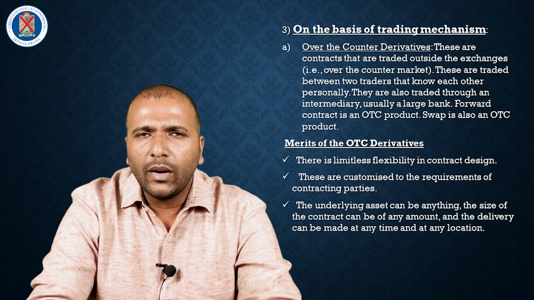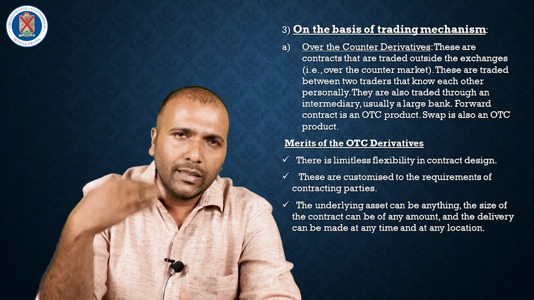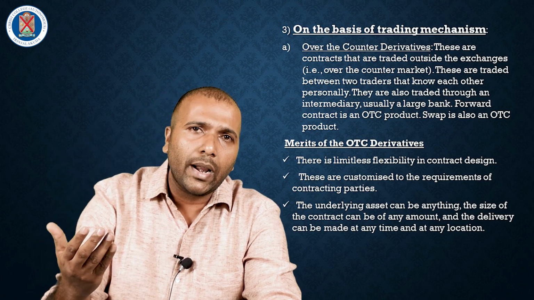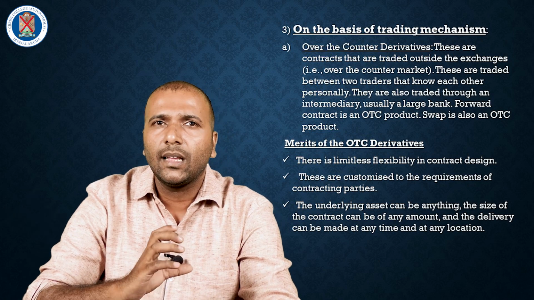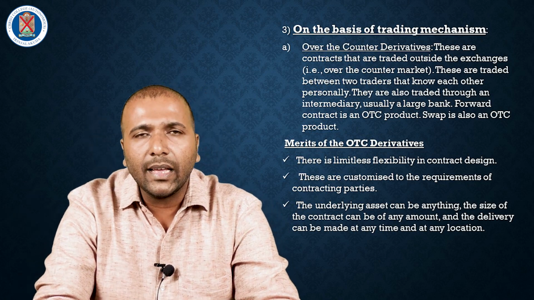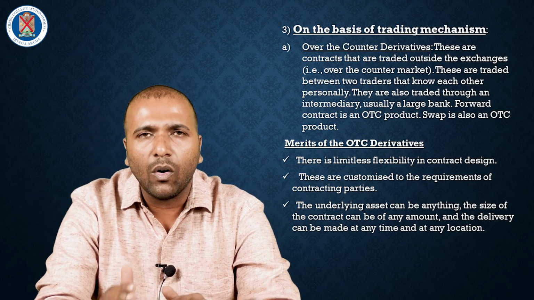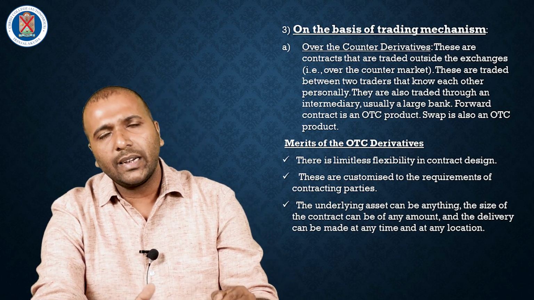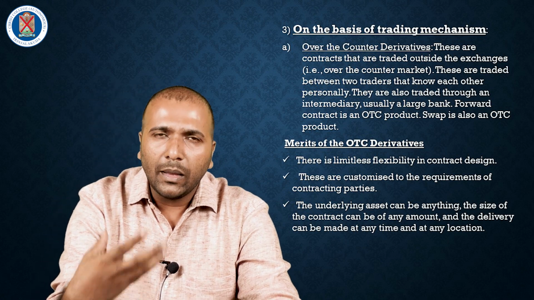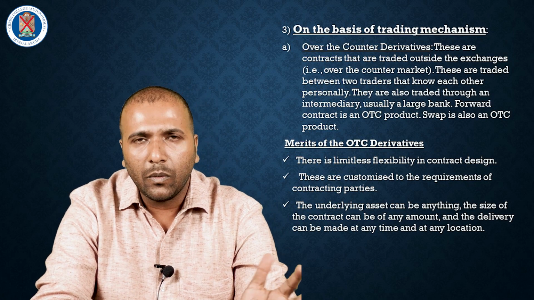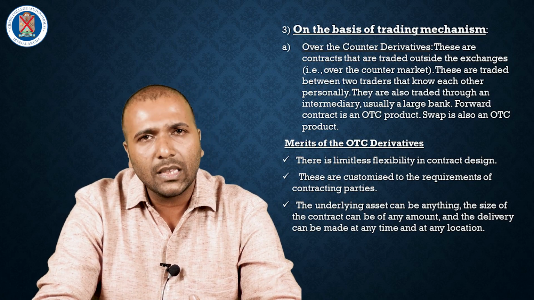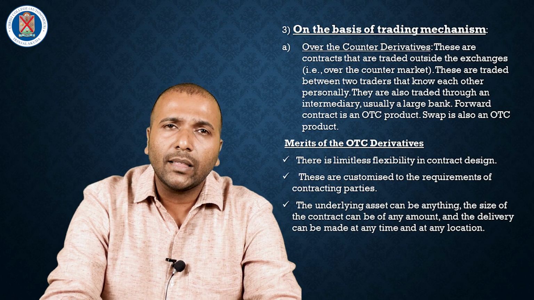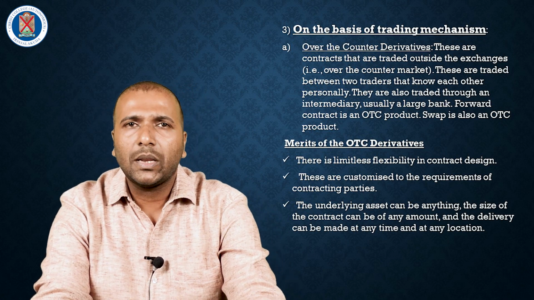In this type, the contract is between the traders, and there is no stock exchange involved. The main derivative products, forwards and swaps, come under the OTC derivatives.